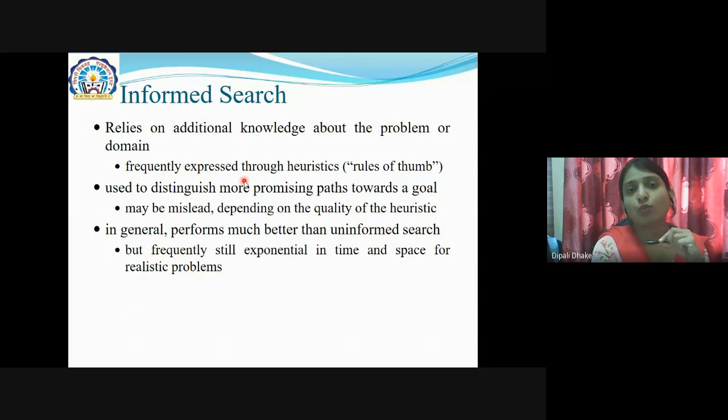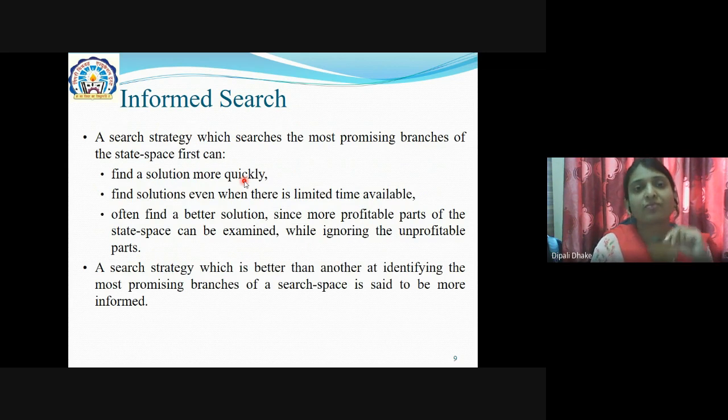It is frequently expressed through the heuristic and used to distinguish more promising paths towards a goal, and in general performs much better than the uninformed search. This is again a representation of the informed search: a search strategy which searches the most promising branches of the state space first.